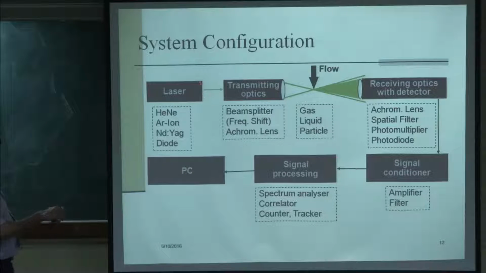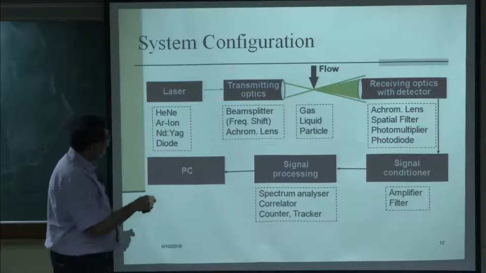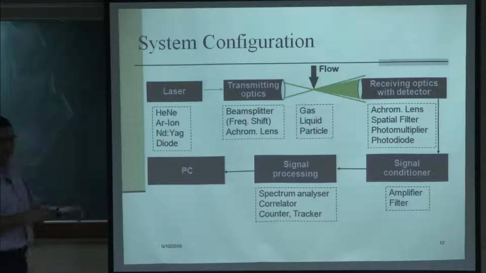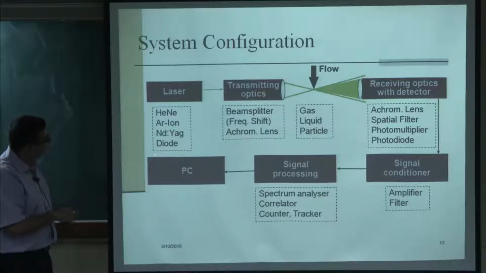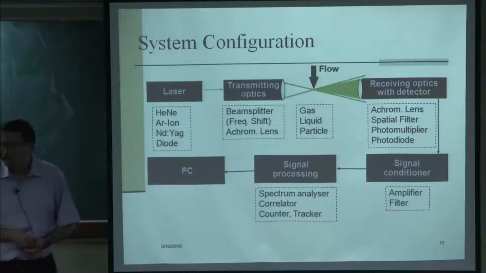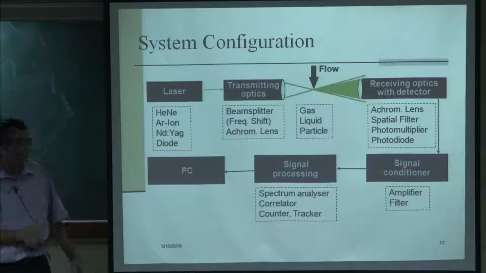What we have is a laser. The laser can be a helium neon laser, an argon ion laser, an Nd:YAG laser, a diode laser, any kind of laser can do the work. Earlier, the big LDV systems used to use a helium neon laser, then argon ion. Now again we have gone back to diode lasers because they are cheap and easy to assemble. So, now most of the newer systems are coming with diode lasers.